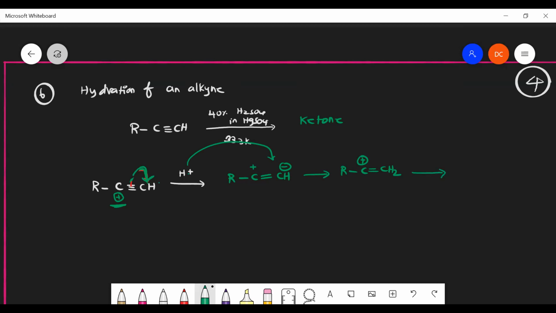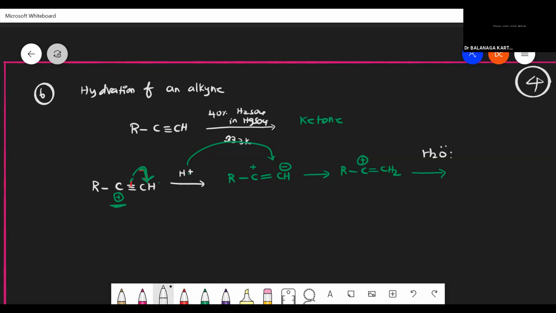Sir, when we hydrolyze it, won't the double bond break? We are not hydrolyzing yet. After that, if you do hydrolysis, the bond will break down. If you use water, the lone pair can go and attack this carbon. R, C, here O, here H, here H. Water is written like this.